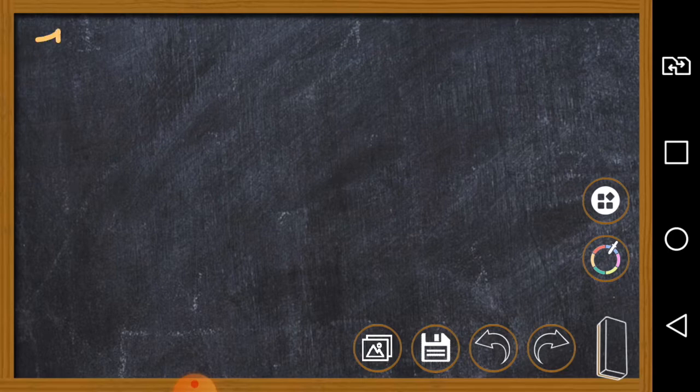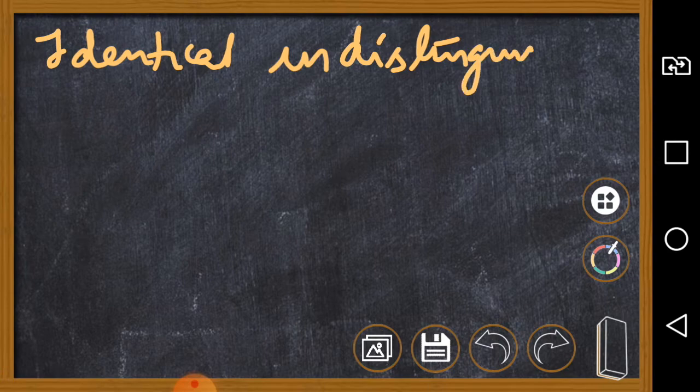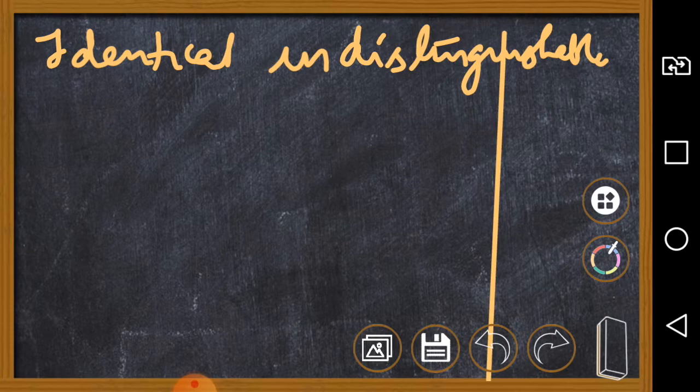And here let's see what is the difference in saying identical and distinguishable or indistinguishable. What is the meaning of these terms in this context: identical, indistinguishable, distinguishable?